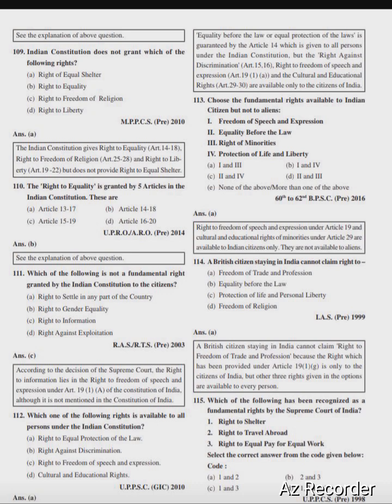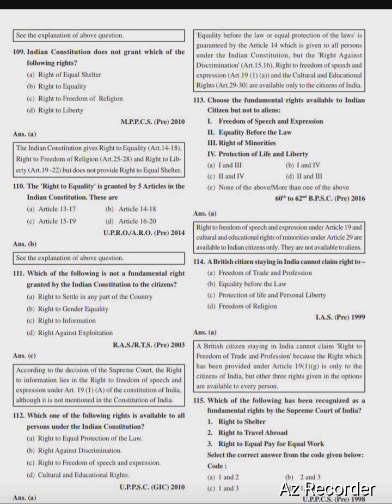The Indian Constitution gives right to equality, Articles 14 to 18, right to freedom of religion, Articles 25 to 28, and right to liberty, Articles 19 to 22, but does not provide right to equal shelter.